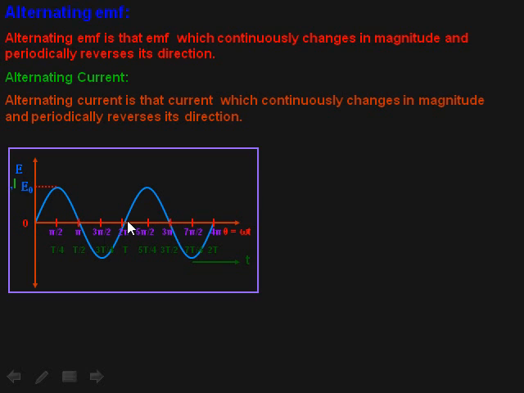For a full cycle, how many times does the current and EMF become 0? Here 0, 1, then 2, then 3, 0. How many times will it become maximum? 1 and 2 times. From 0 to pi by 2, then from pi by 2 to pi, then pi to 3 pi by 2, then 3 pi by 2 to 2 pi. And in terms of time period, here it is 0, here T by 4, here T by 2, here 3T by 4, and here the complete time period T, and so on.